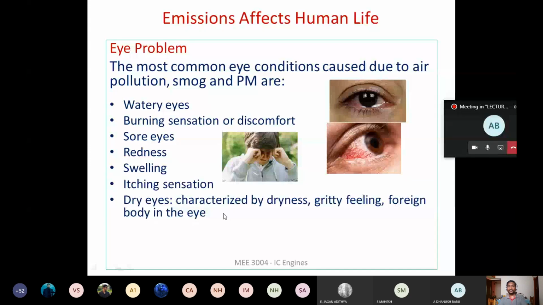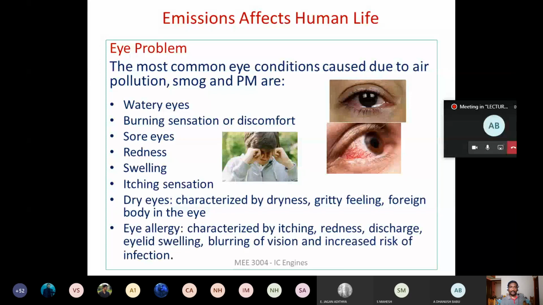Okay, so for some of them it will lead to dry eyes. Their eyes will become very dry because of the presence of the particulate matter or the allergic pollutants that are entering into the eye, and they used to have the feeling like some foreign particle is present inside the eye, right? They used to rub their eyes continuously. Okay, so these are some of the problems because of the particulate matter that is present in the atmosphere and which is being emitted from the engine.